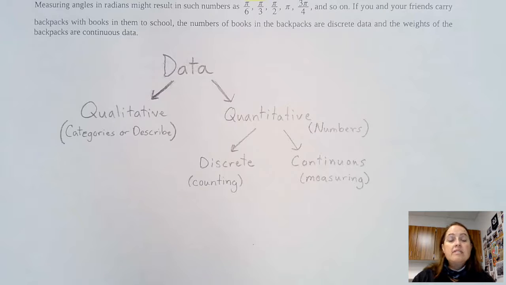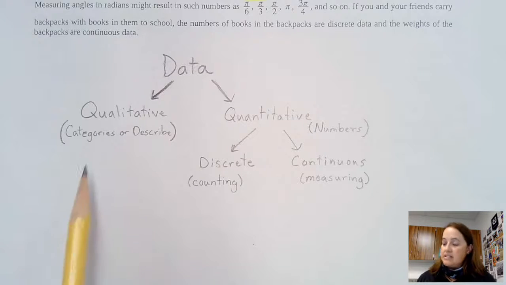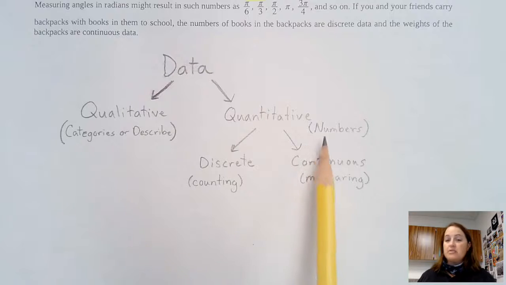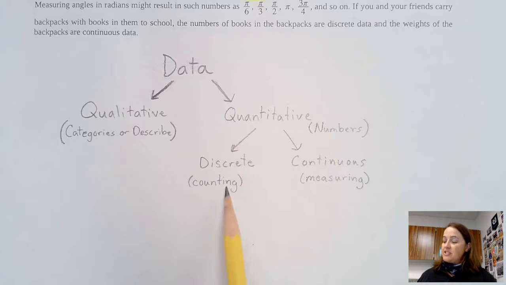Now let's talk about the classes that you're going to take this school year. Is it going to be a number, or is it categories or describing? The classes you're going to take, whether it's art, choir, jazz band, athletic training, that kind of stuff, those are categories. But if I said, how many classes are you going to take? That's a number, so that makes it quantitative. And it's a discrete one because you can count them. You're counting the number of classes.